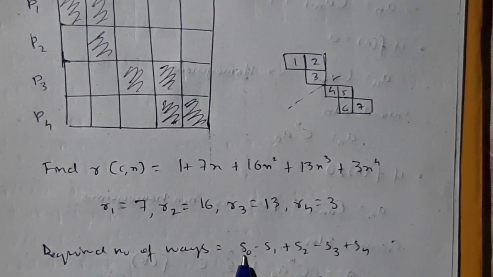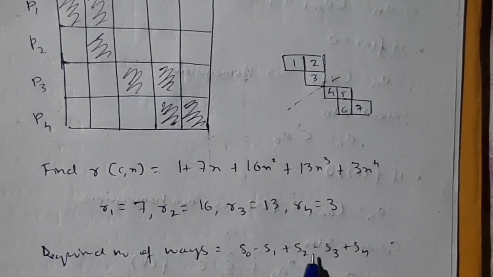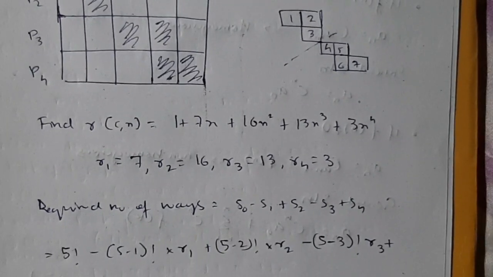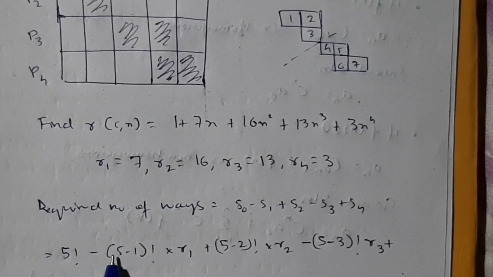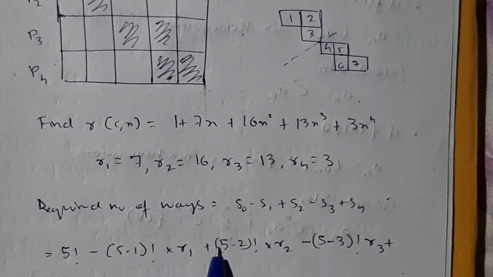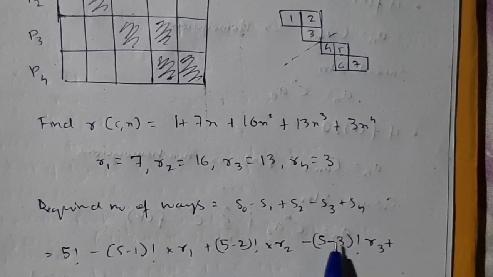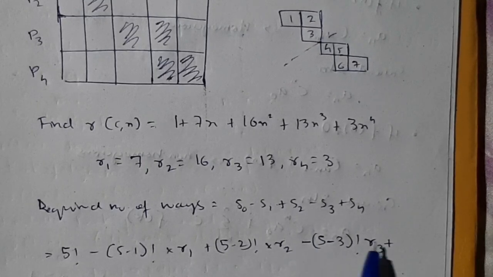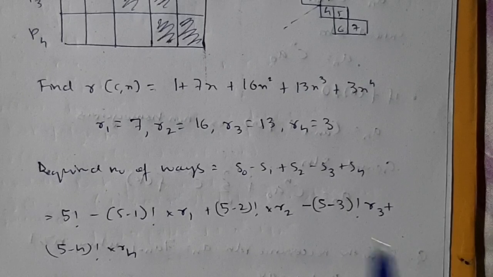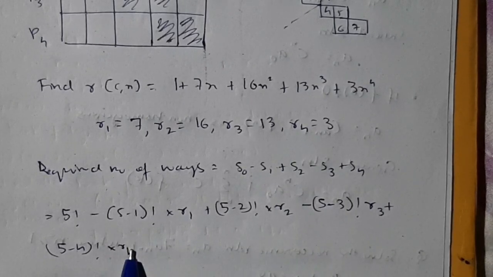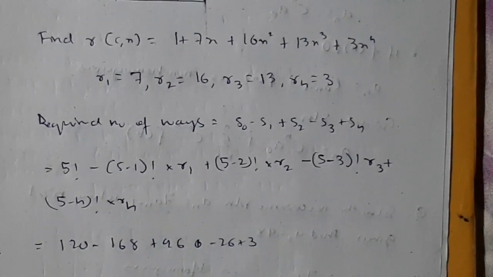See, S naught minus S1 plus S2 minus S3 plus S4 till Sn. Now what you need to do here, it's the formula: n factorial minus (n minus 1) factorial into r1, (n minus 2) factorial into r2. This is not s, this is n: 5 minus 1, then 5 minus 2 with r2, 5 minus 3 with r3, and this minus and plus will be alternating here till r4. However many r you get, that many times you have to do it here. After doing that, find the answer.